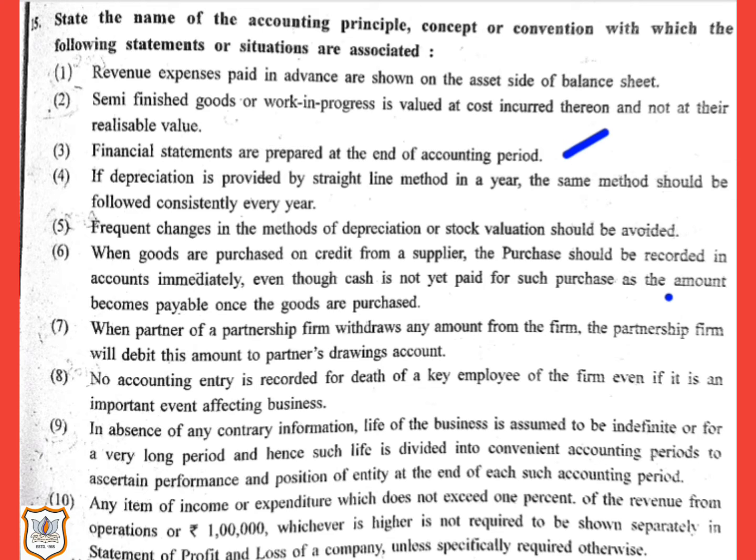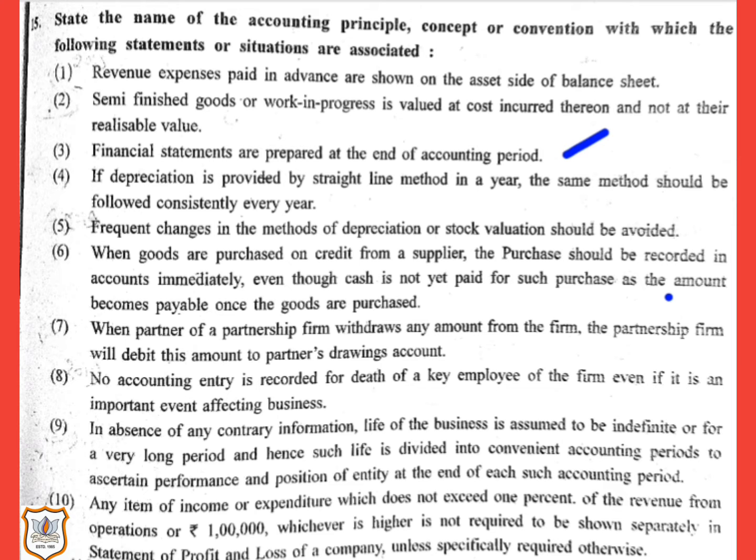But it is not usually possible for a businessman to wait till the closure of business. Moreover, other stakeholders of the business like investors, creditors, tax authorities, etc., are generally interested in information of business operations every year. Therefore, the life of the business is generally divided into specific accounting periods. This is known as accounting period. At the end of each accounting period, financial statements are prepared.